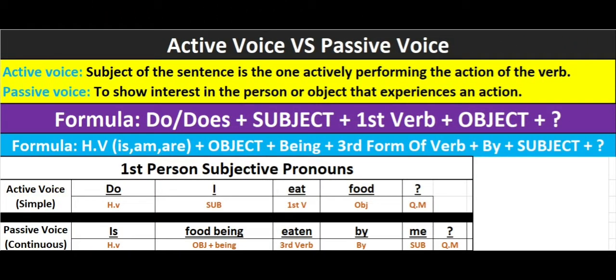Also, in interrogative sentence, we follow the same rule. But in interrogative sentence, we use helping verb in the beginning in both types, either active or passive. I have mentioned formulas as well for your better understanding. You may pause and note it down. Look at one example. Do I eat food? Conversion: is food being eaten by me? So guys, easy, right?